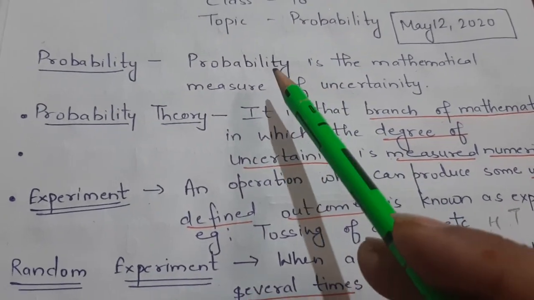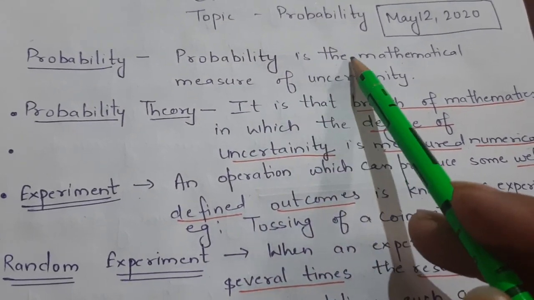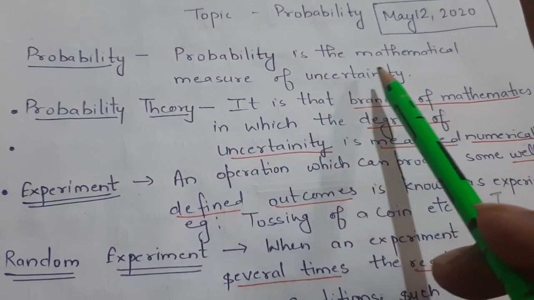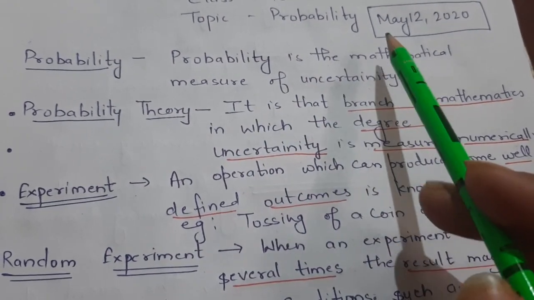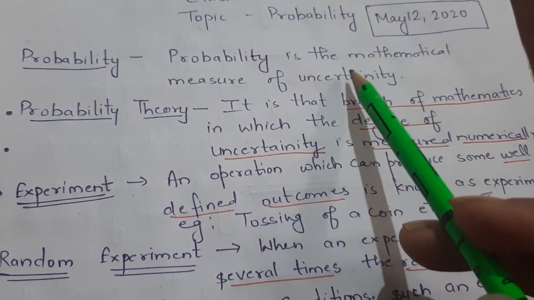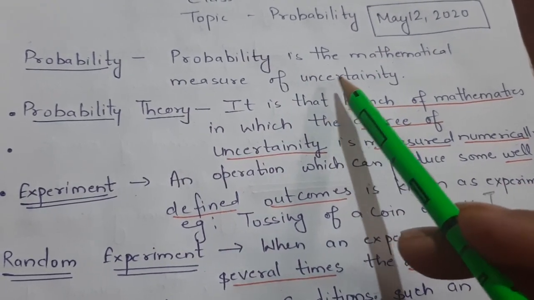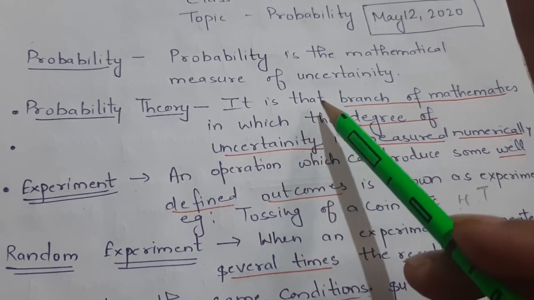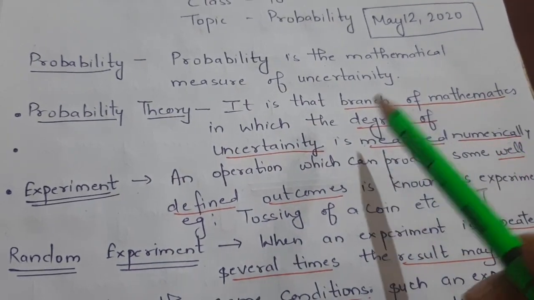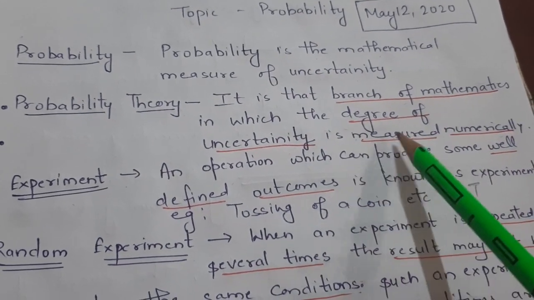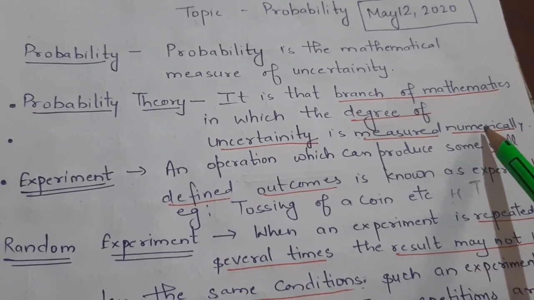And what is probability? It is the mathematical measure of uncertainty. So it is that branch in which we study how to calculate this uncertainty mathematically. It is that branch of mathematics in which degree of uncertainty is measured numerically.